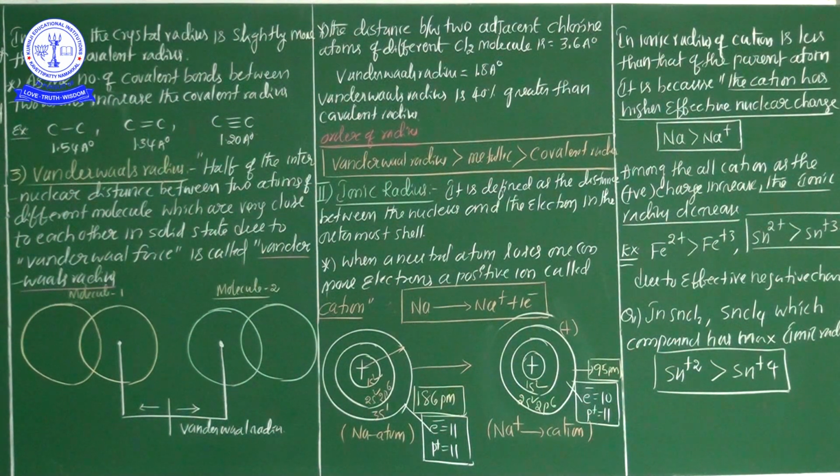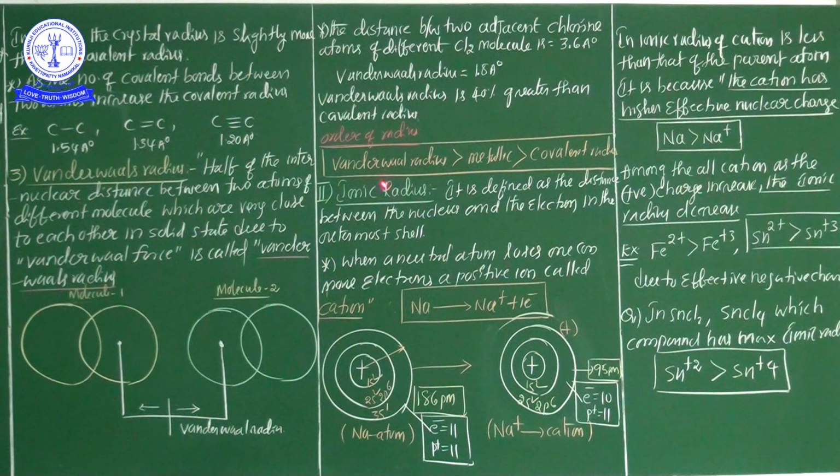This is the complete information about atomic radius. You know that atomic radius is denoted in angstrom. 1 angstrom is equal to 10 to the power of minus 8 centimeter, or 10 to the power of minus 10 meters, or 10 to the power of minus 12 picometers, and finally 10 to the power of minus 15 Fermi.